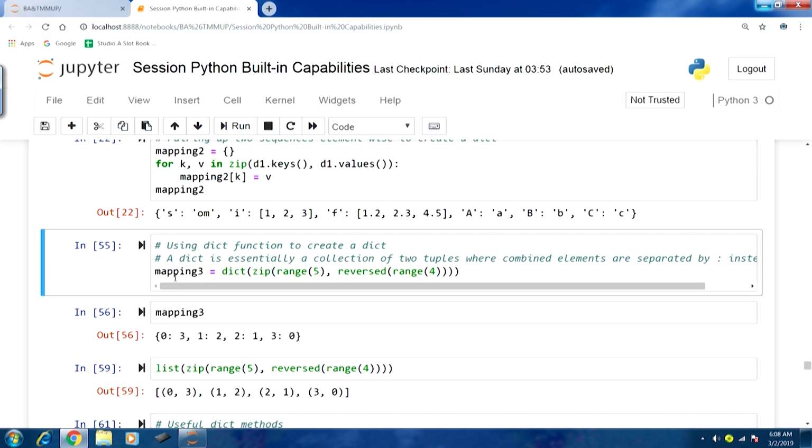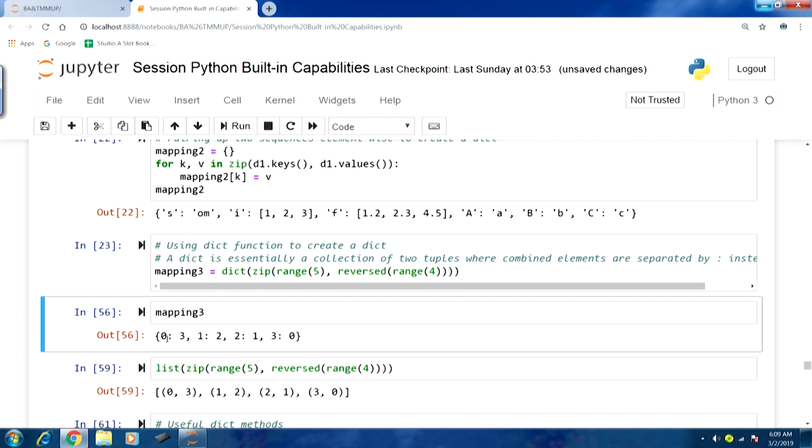This time we are creating another dict called mapping3, and we are using the dict function. You can see we are zipping these two sequences, range 5 and reversed range 4, and let us run this. You can see the key part is coming from here.